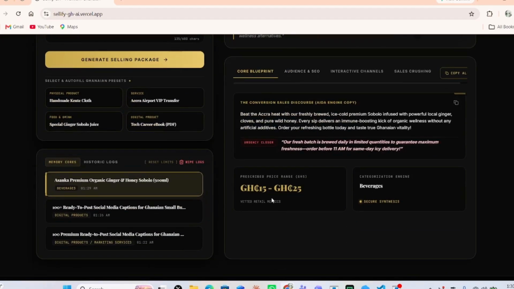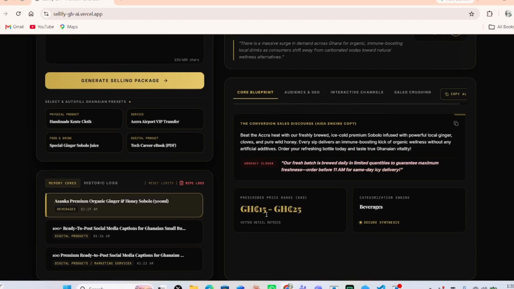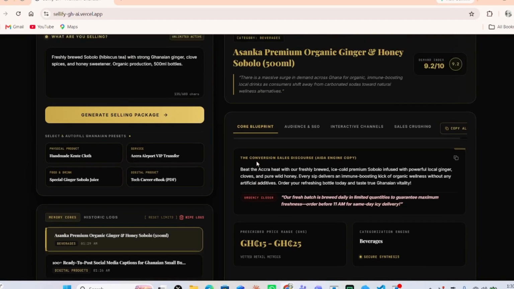Now we can set our price from 15 cedis to 25 cedis. Based on the particular product or the particular sobolo kind of value we want to sell, we can set our price at 15 Ghana cedis to 25 cedis. And one thing about this AI is that it basically scans the market and genuinely sets a real price for our particular product.